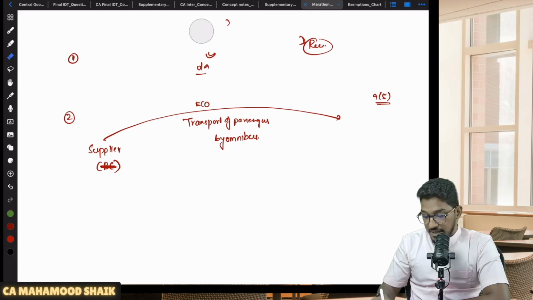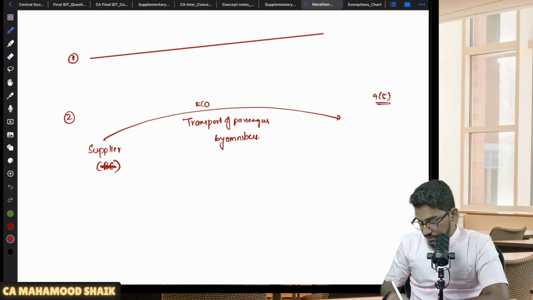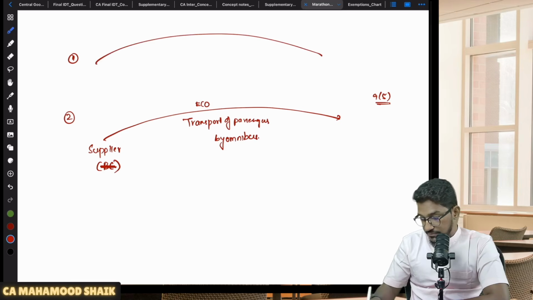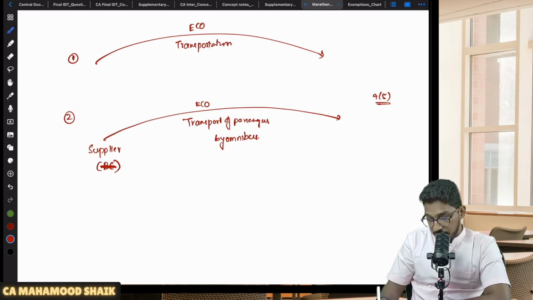So first, let me rewrite this first point also in a detailed manner. The first category of service where 9 subsection 5 will become applicable is, just 1 minute, so I will structure it. Once again, the e-commerce operator, and the service which is getting provided is transportation of passengers other than omnibus.